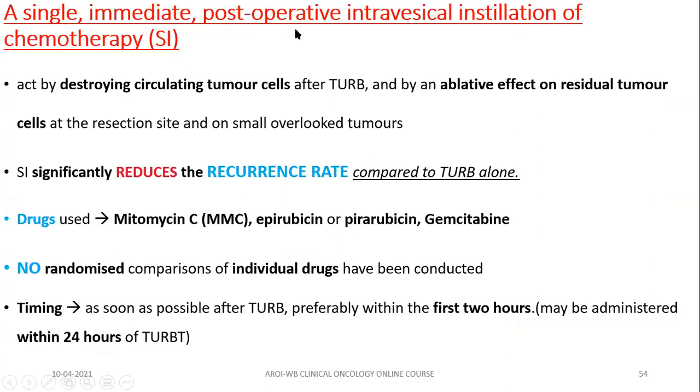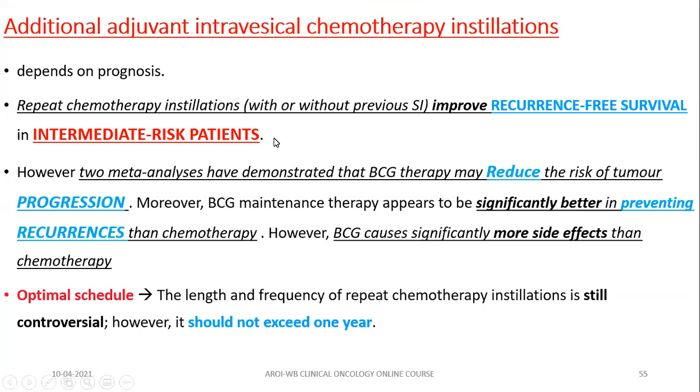Single immediate post-operative instillation of chemotherapy acts by destroying circulating tumor cells and thus reduces the recurrence rate compared to TURB alone. You can use any drug, either mitomycin or epirubicin or gemcitabine, because there is no randomized trial comparing individual drugs. You should give within 2 to 6 hours, preferably within 2 hours, and if not possible, within 24 hours of the TURBT.